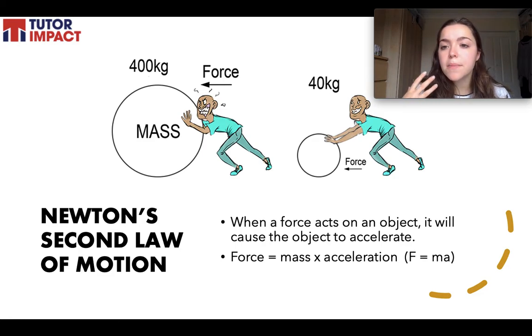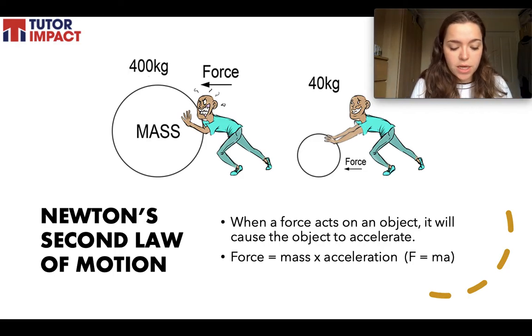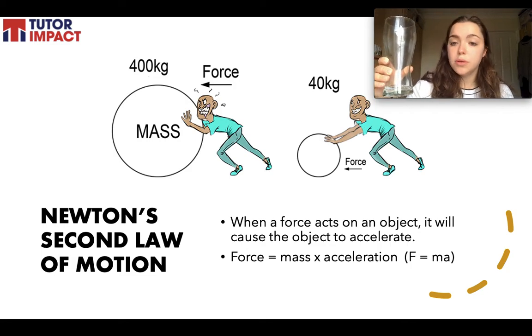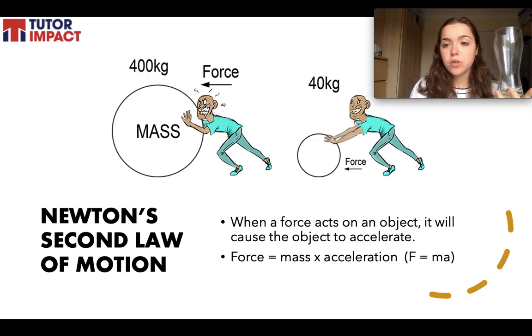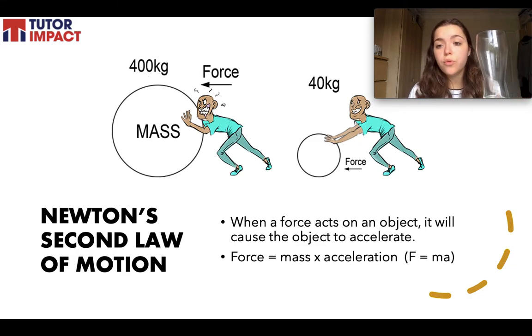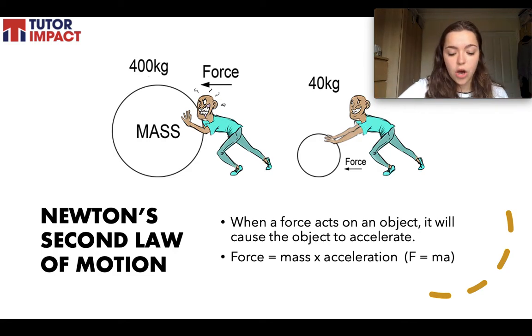The larger the mass of an object, mass being the word we use in physics for how heavy something is, the greater the force will be needed to cause it to accelerate, to cause it to move. So this glass of water, which is virtually empty, is lighter now, so I don't need as much force to tip it over. If it were full of water, it would be heavier. I would need more force to tip it over.